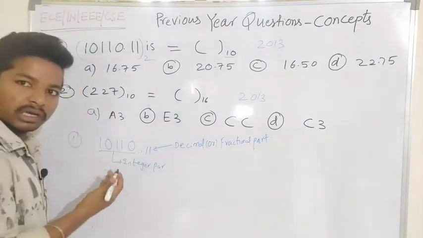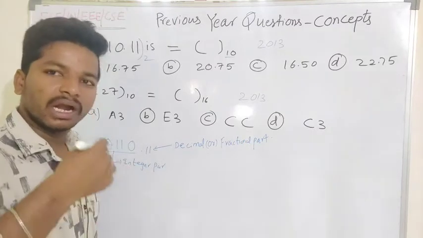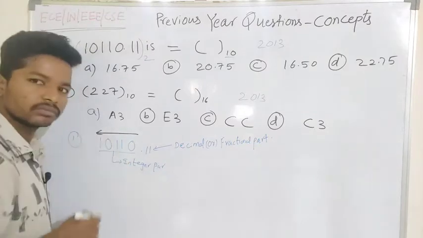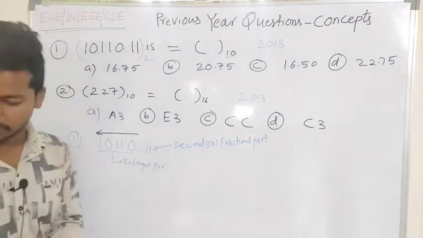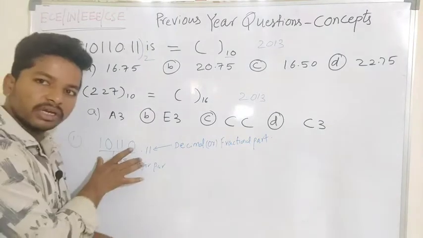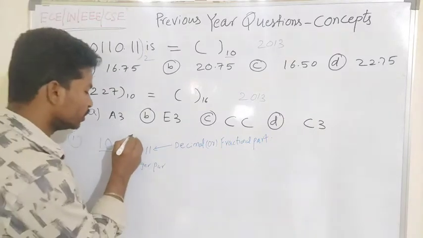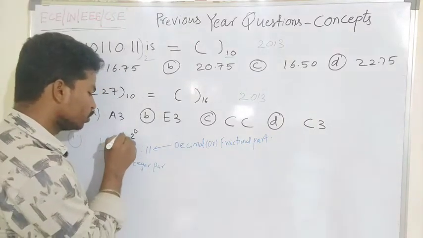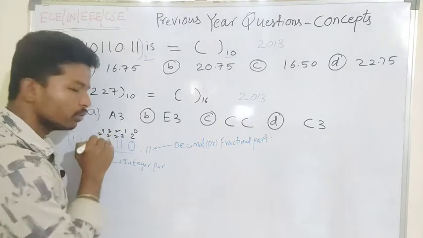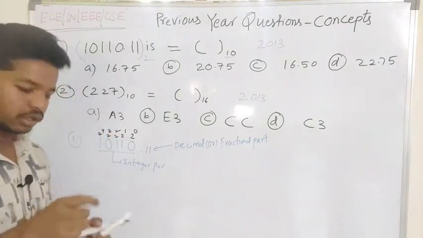When we want to convert from a binary number system to another number system, we have to move this way. But when you want to convert the given number into a decimal number, I have to take the positional value, which is 2 to the power of 0, 2 to the power of 1, 2 to the power of 2, 2 to the power of 3 and 2 to the power of 4. I have to multiply each digit, the face value, with the positional value.